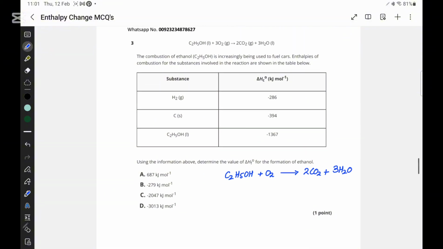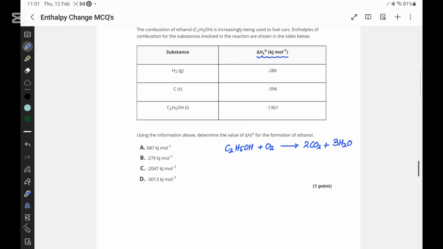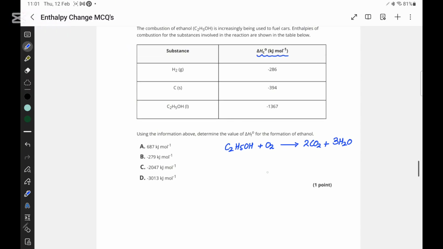And what they have given us is the enthalpy of combustion. So let's write the elements here, which are carbon and hydrogen, because they have given me the enthalpy of combustion for carbon and for hydrogen. Carbon is this and hydrogen is this one.